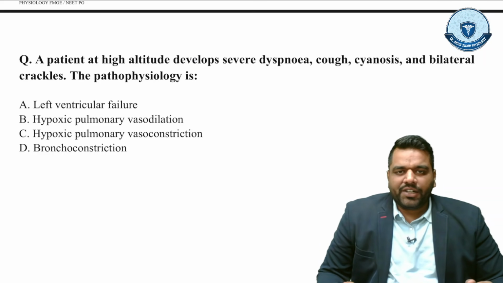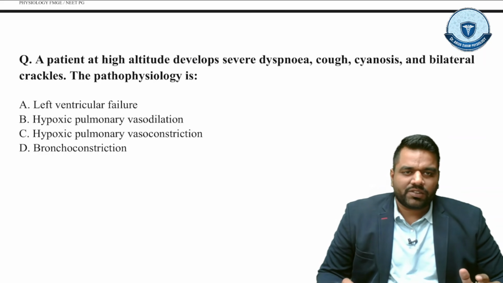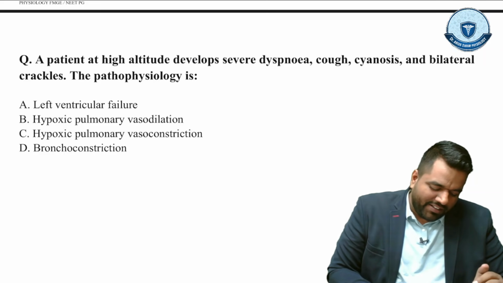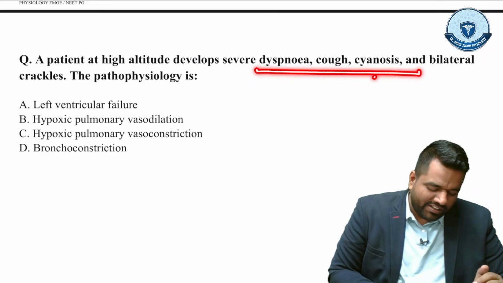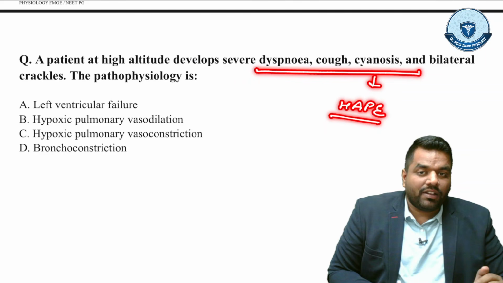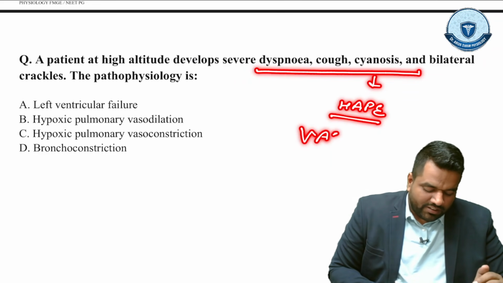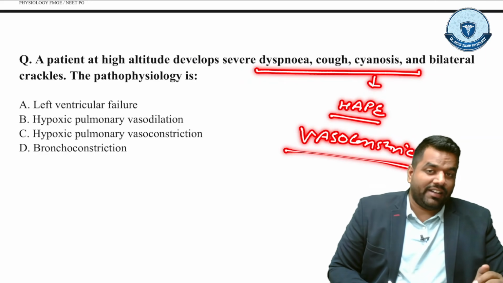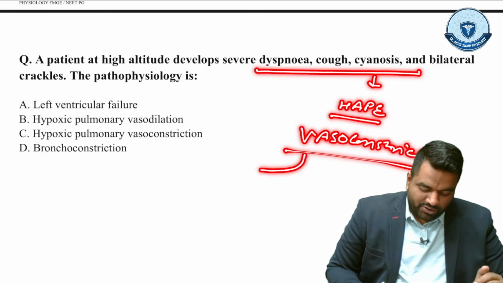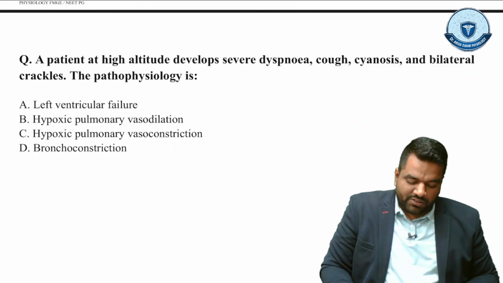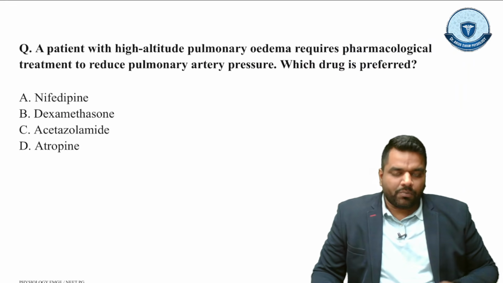A patient at high altitude develops severe dyspnea, cough, cyanosis, and bilateral crackles. The pathophysiology is, guys, you can see the dyspnea, cough, cyanosis. This is all seen in which condition? HAPE, high altitude pulmonary edema. And guys, in this pulmonary edema there is actually vasoconstriction, right? So you can see over here, the right answer of this question is hypoxic pulmonary vasoconstriction, right? So the right answer of this MCQ is C. Let's practice one more MCQ.